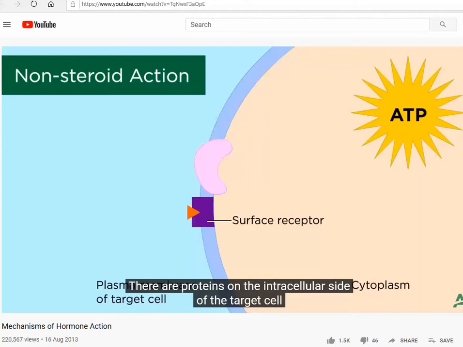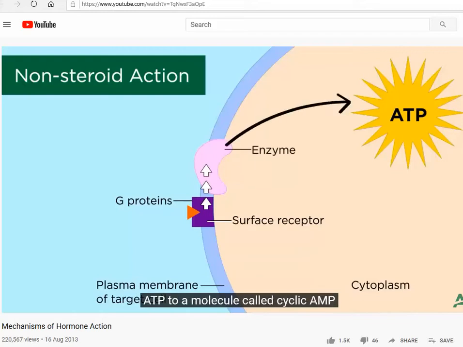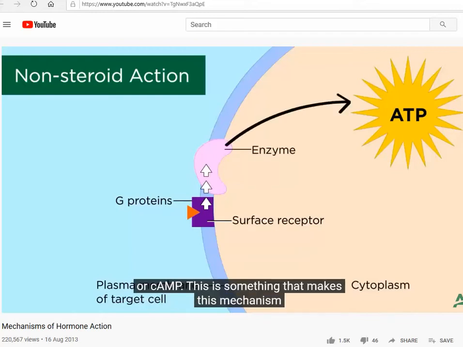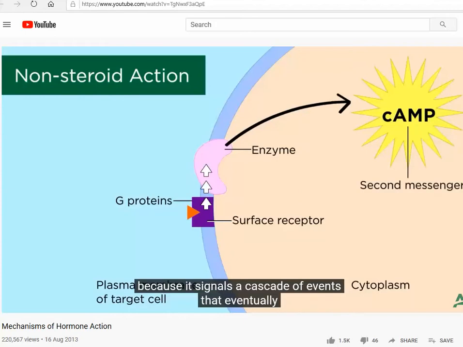There are proteins on the intracellular side of the target cell that are associated with the receptor. Most often, this involves what's called a G protein. This G protein is found next to an enzyme that converts ATP to a molecule called cyclic AMP, or cAMP. This is something that makes this mechanism unique. Cyclic AMP is called a second messenger because it signals a cascade of events that eventually change the enzymatic activity in a cell to cause the target cell response.